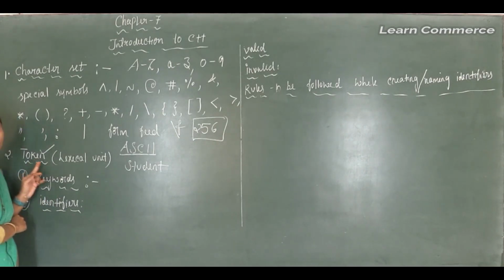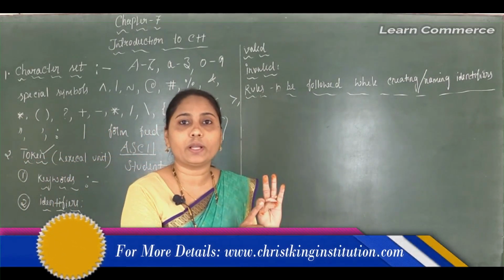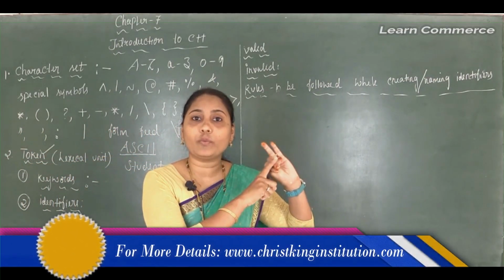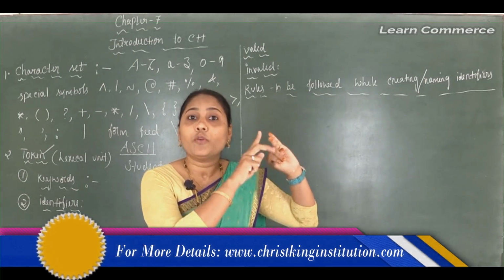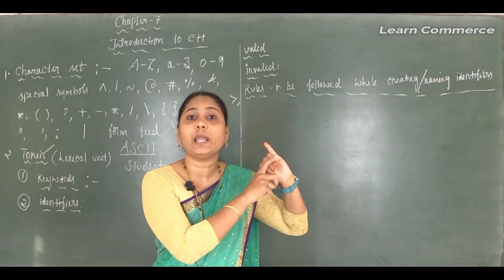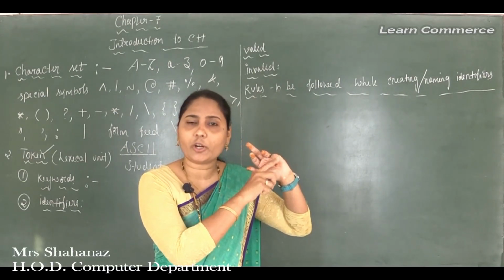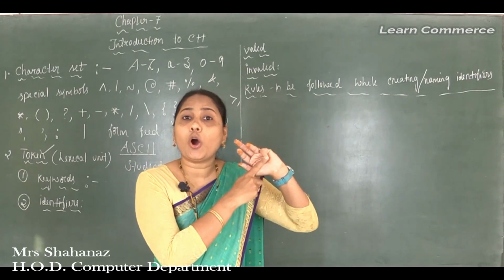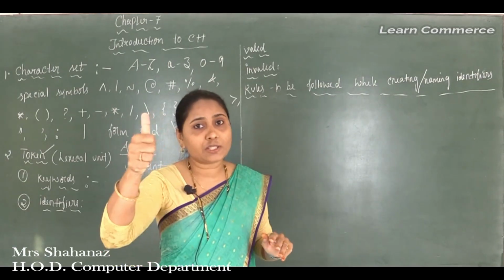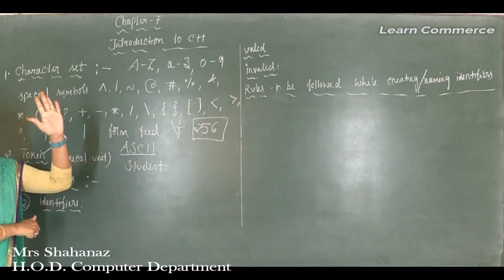The names of the tokens are: first one is the keywords, second one is the identifiers, third one is called the constant, fourth one is the punctuators, also called the punctuations, then the operators, and the last one is called the variable. But in your textbook they added only 5.